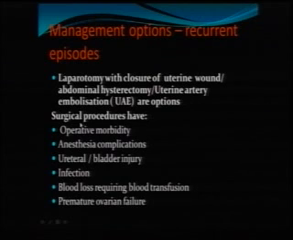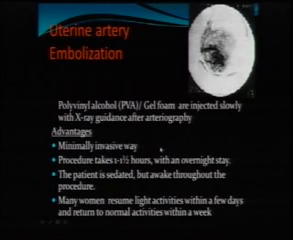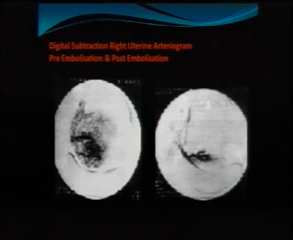The surgical procedures have their own morbidity: anesthesia complications, injuries to bladder or ureters, infection, blood transfusion requirement, and premature ovarian failure. That's why we go for uterine artery embolization, either with polyvinyl alcohol or with gel form, which is injected after X-ray guidance and arteriography. This is a minimally invasive method and takes only 1 to 1.5 hours with an overnight stay. The patient is sedated and is awake during the procedure. Many women resume light activities within a few days and return to normal work in 1 week.